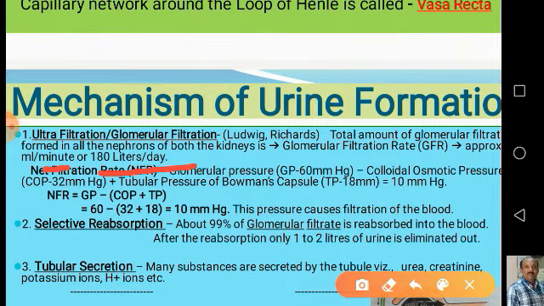That is, the remaining 178 plus liters is reabsorbed into the body. Out of this huge amount of glomerular filtrate, only a little amount of urine is passed away.